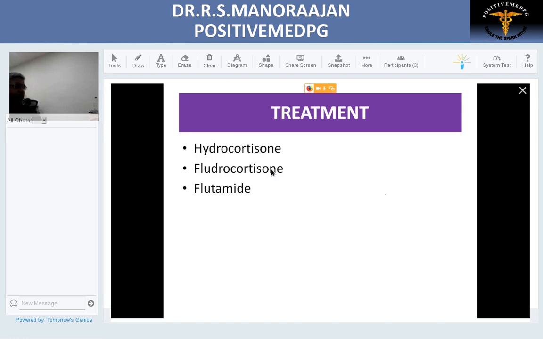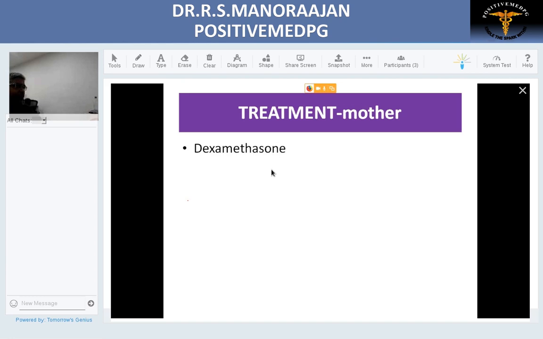The hormones which are decreased, for example, if the aldosterone is low, give fludrocortisone. If there is low cortisol, treat with your hydrocortisone. Later in life, when there is excess androgen, you have to knock it out with an anti-androgen, flutamide. So the commonest treatment, if they ask, is hydrocortisone for the child. What is the treatment of choice for the mother? Mother, as soon as the pregnancy is diagnosed, please start your dexamethasone. This is the treatment of choice for a mother who had a history of CAH in the prior pregnancy.